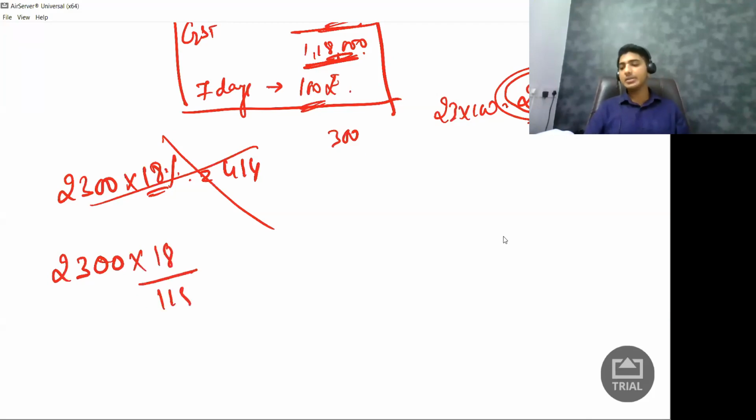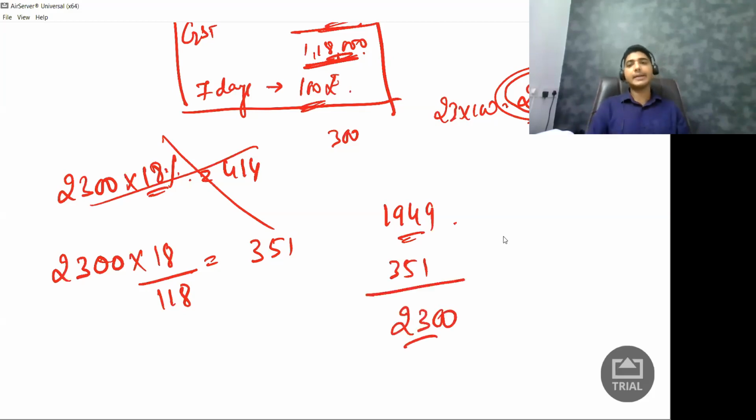So this will give me the GST amount. So what is the GST amount? That is 351. So what is the value of supply here? 2,300 minus 351, that becomes 1,949. So 1,949 is the value, plus what is the GST on that? 351. So total is how much? 2,300. So this is how we are supposed to calculate it.